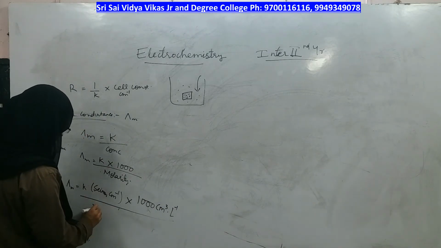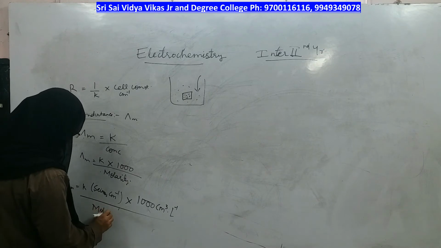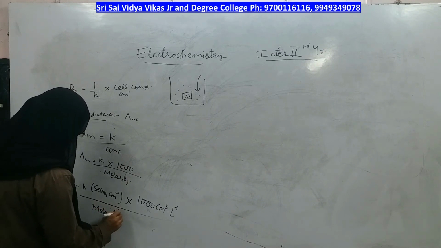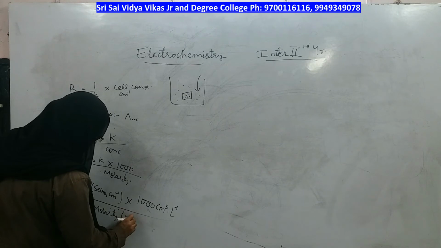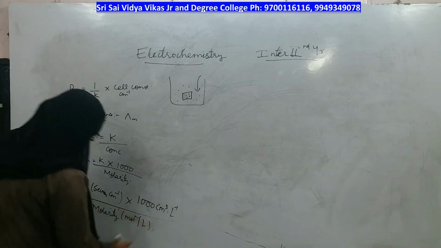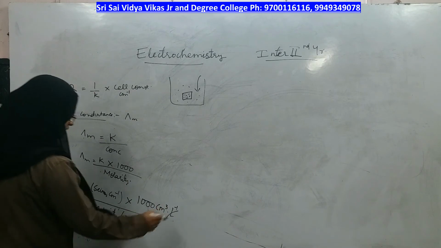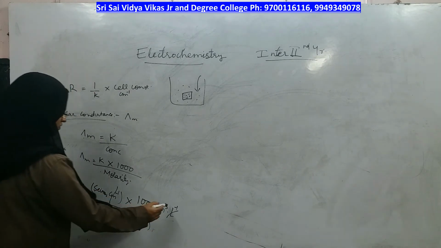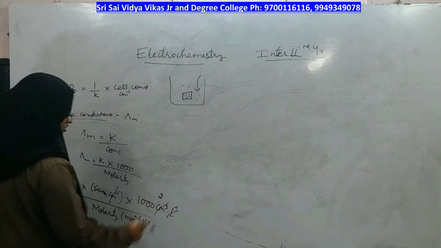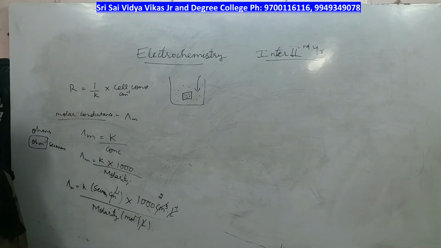And molarity is also measured in terms of moles per liter. This liter gets cancelled, this centimeter inverse with cubic centimeter, one gets cancelled, the leftover is 2.